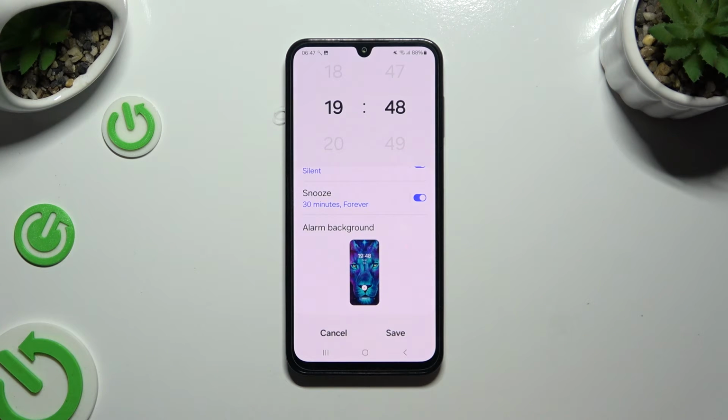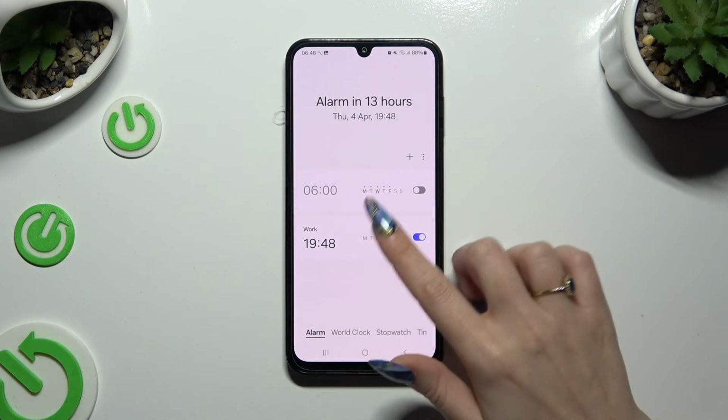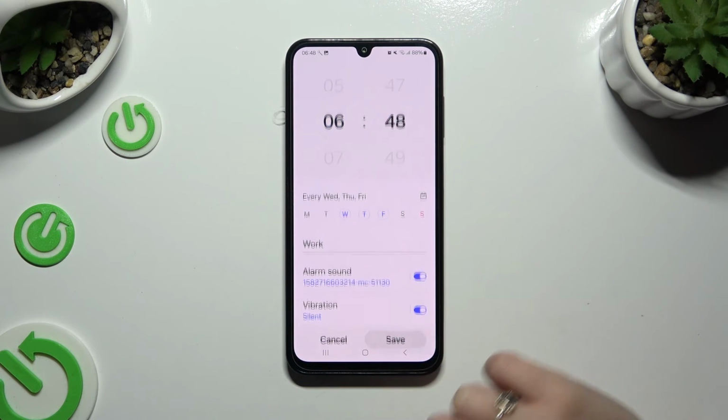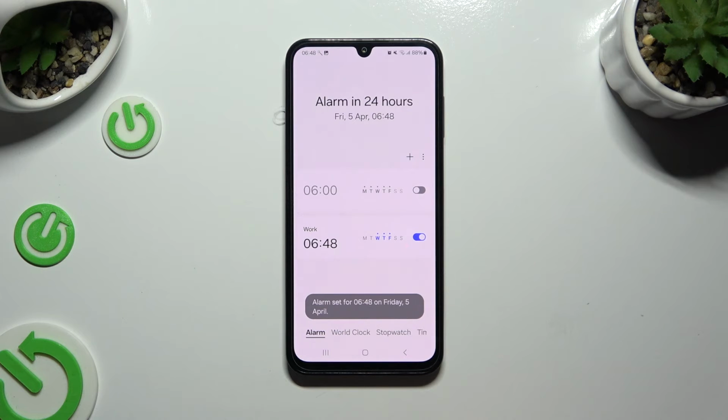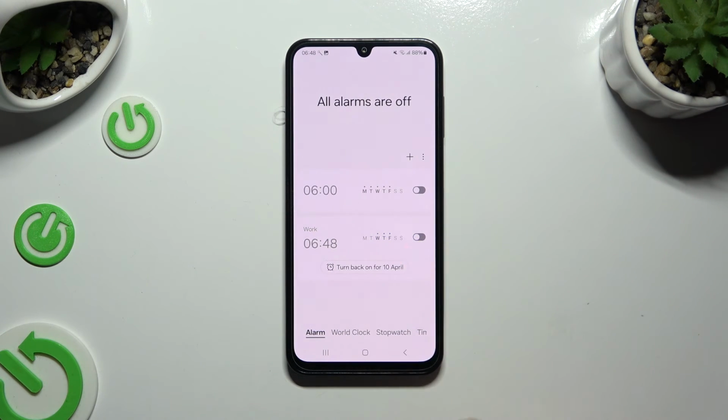Now to save your alarm, choose Save at the bottom right corner and wait. As you can see, mine was successfully created. To make some changes, click on it, change wherever you want to, and select Save. To switch it off, click on a violet switcher next to it. You can turn it back on by hitting the same, now grey one.